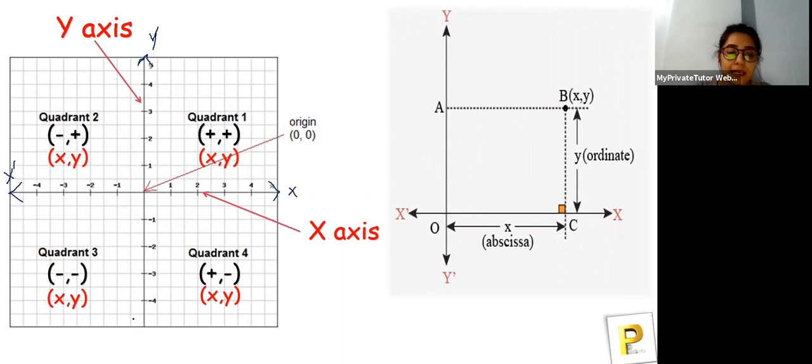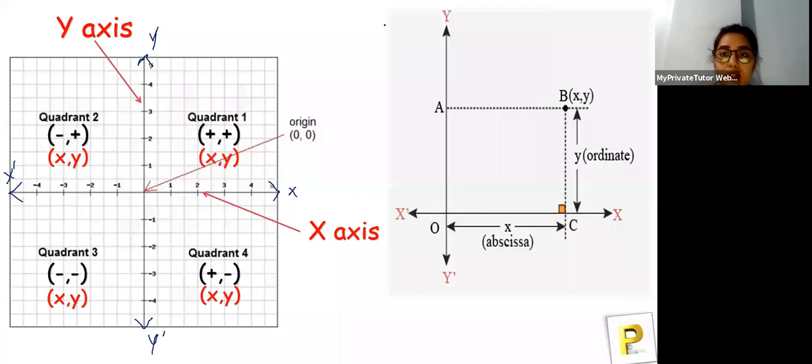If you are writing in your book whatever I'm teaching, try to make it in a rough way, so you'll understand it more easily and remember it more easily. Okay, so in the third quadrant, what will the coordinates be? They will be negatives. The x coordinate will also be negative.